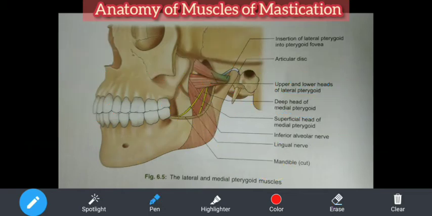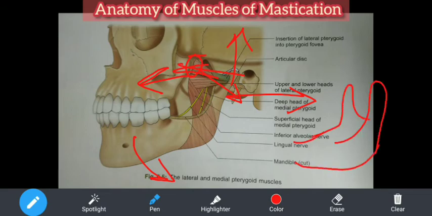So if you see the lateral pterygoid, its origin is towards the upper side and insertion is towards the lower side. So what will happen? This is in front, anteriorly, this is posteriorly. So when this contracts, what will happen? This gets elevated and this gets depressed. Are you understanding?